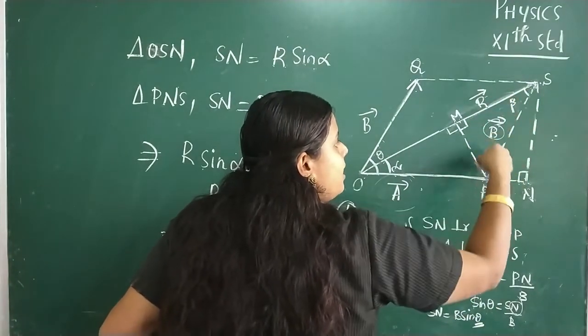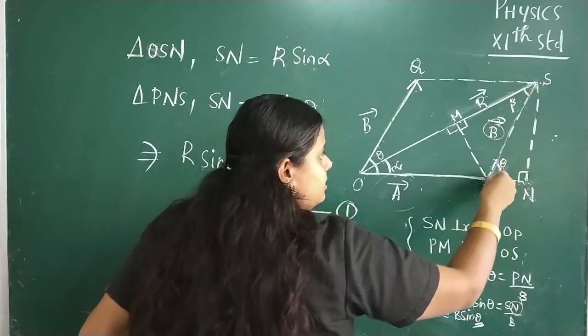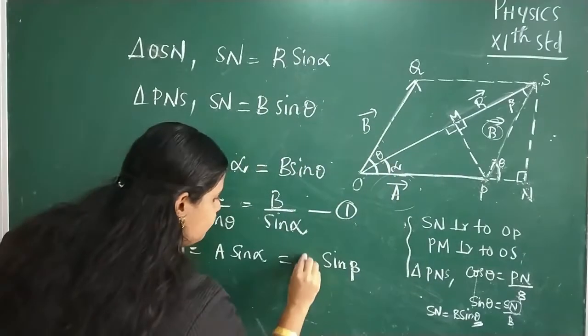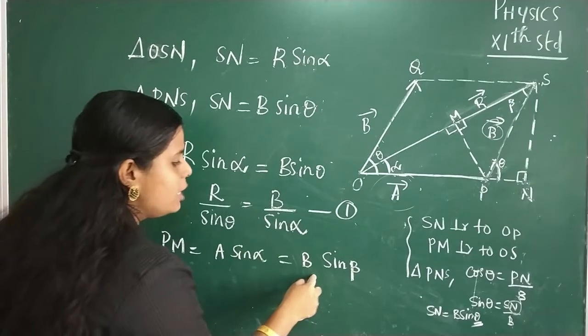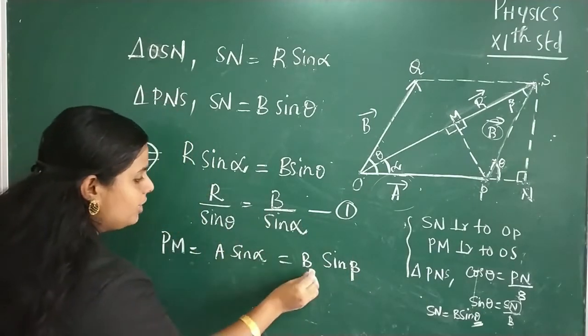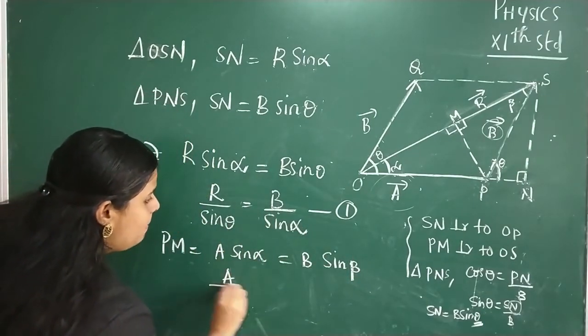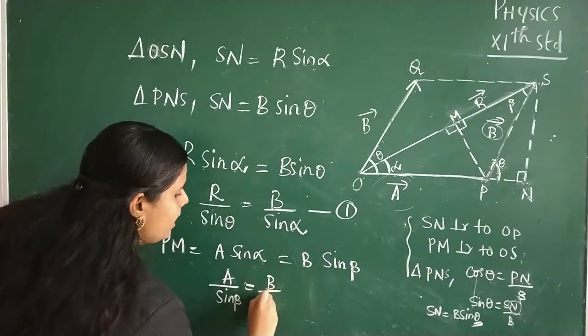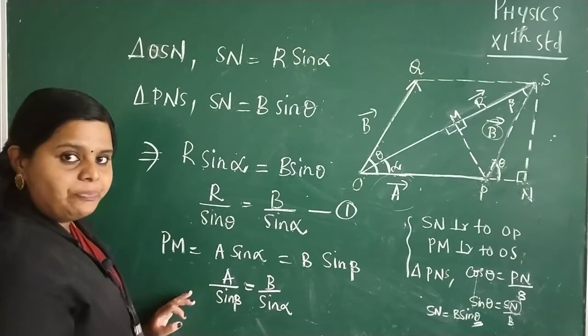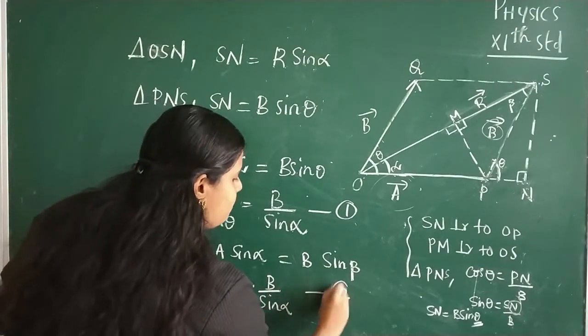The hypotenuse is this side, that is B. So PM is equal to A sine alpha, that is equal to B sine beta. Or from this we can write A by sine beta is equal to B by sine alpha. Let it be equation number 2.